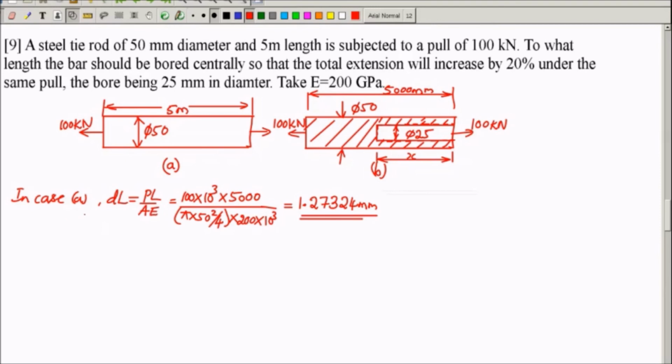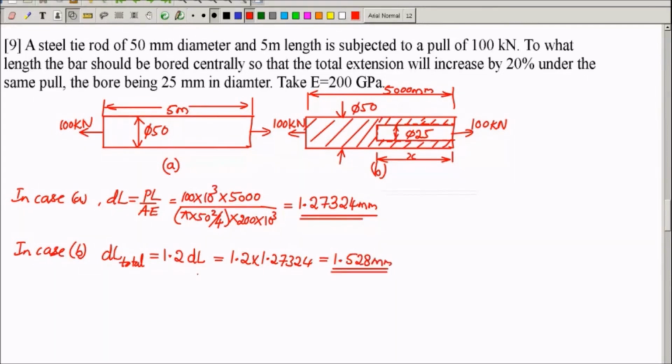So in the second case, case B, total deformation should be 20% more than the DL, right? So it is actually 1.2 times DL, or 1.2 into 1.27324, which will be equal to 1.528 mm. Twenty percent more means it should undergo a net deformation of 1.528 mm. One common mistake students make in this kind of problem is they take DL total as 0.2 times DL. Don't make this mistake. Our job is to find out the x value.